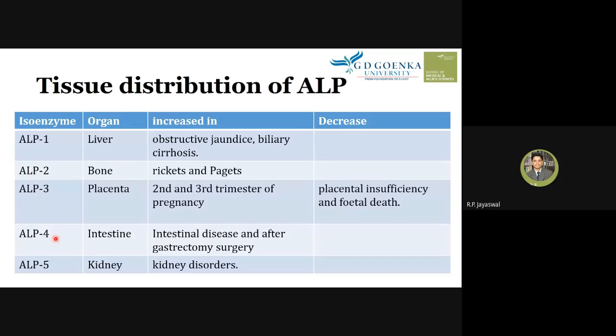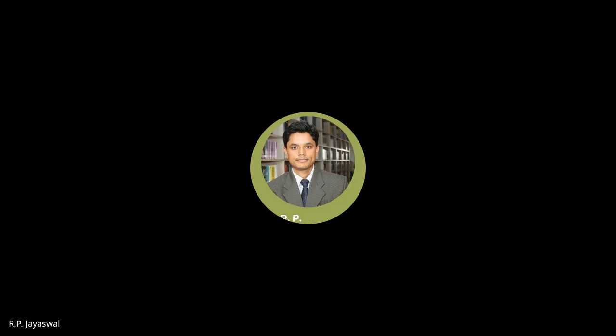And alkaline phosphatase 5 is from the kidney, and it is increased in kidney disorder. In the tissue distribution of alkaline phosphatase, we have seen that alkaline phosphatase 1 to 5 are found in different organs, and accordingly they are increased in the respective disorders.